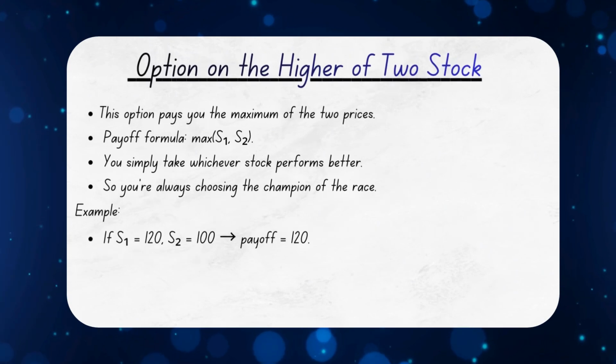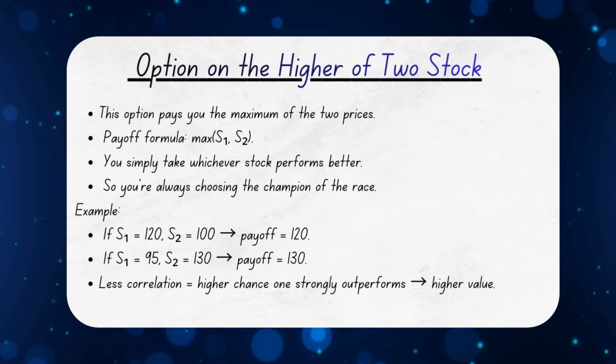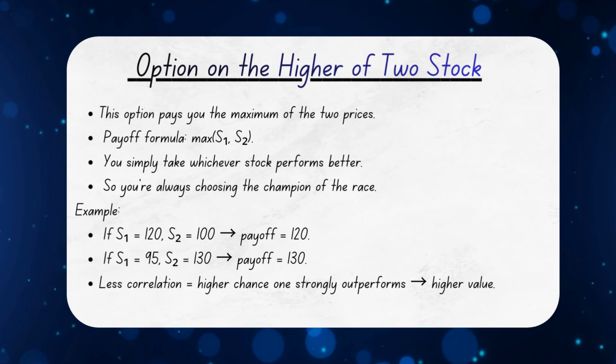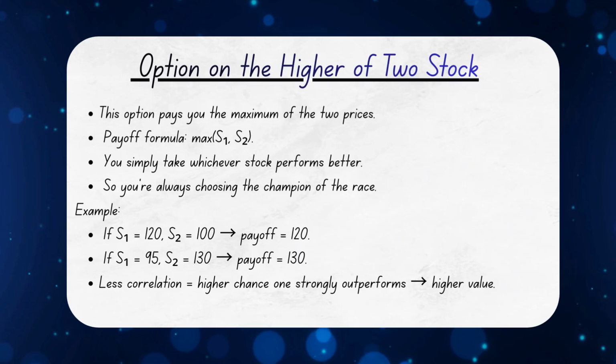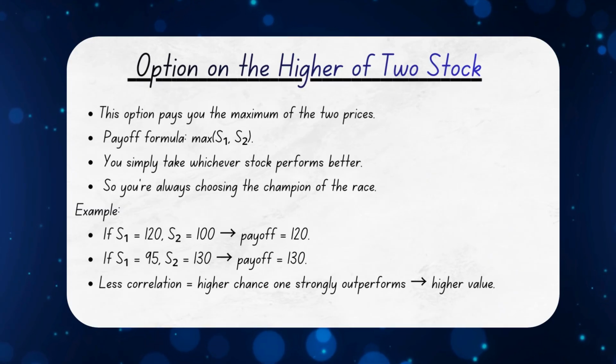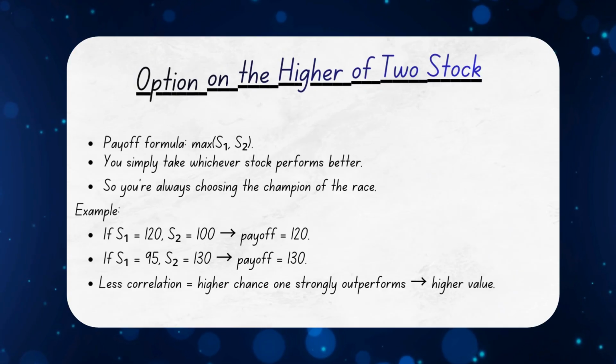Now imagine you hold an option that pays you the higher price between two stocks. This is called an option on the maximum. And here you simply pick the winner of the race. Whichever stock finishes higher becomes your payoff. So if stock 1 is 120 and stock 2 is 100, you get 120. And if stock 2 jumps to 140, you take 140. And because low correlation increases the chance that one stock strongly outperforms the other, this option becomes more valuable.